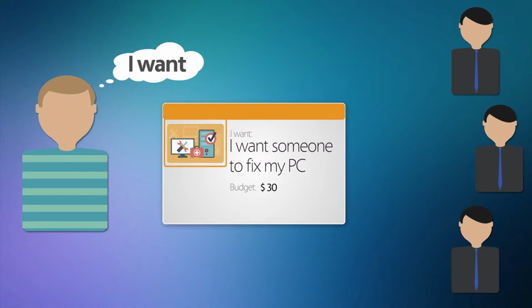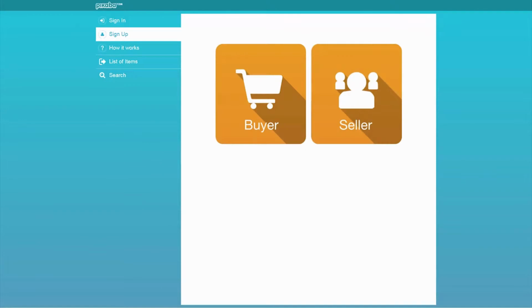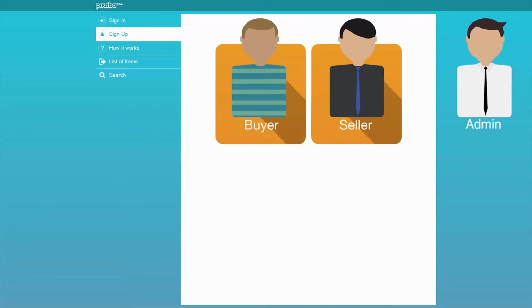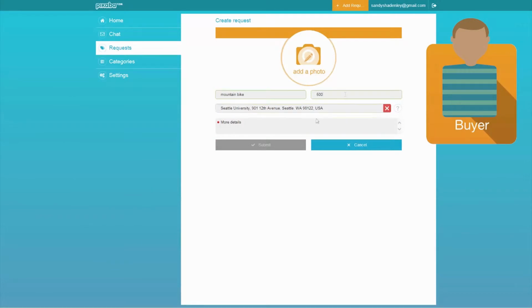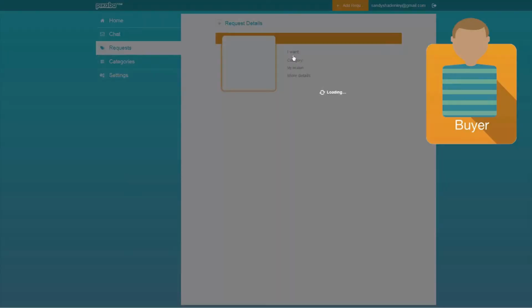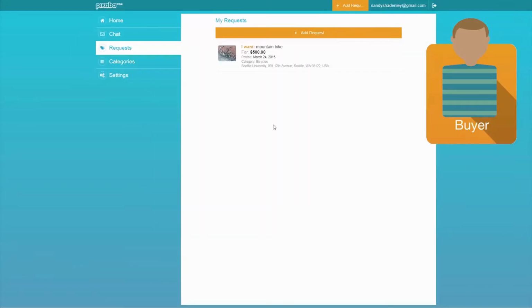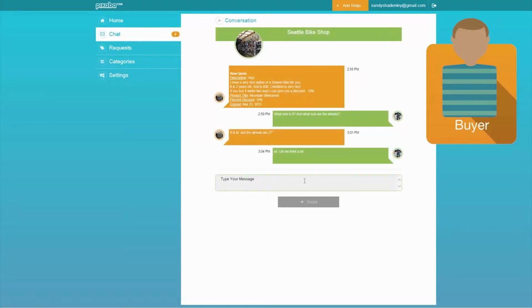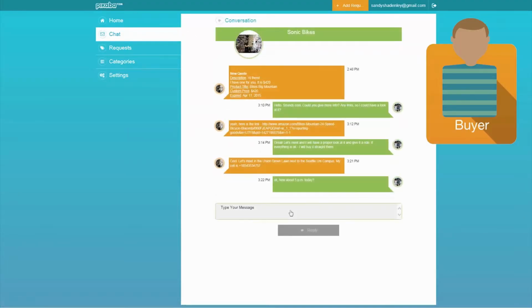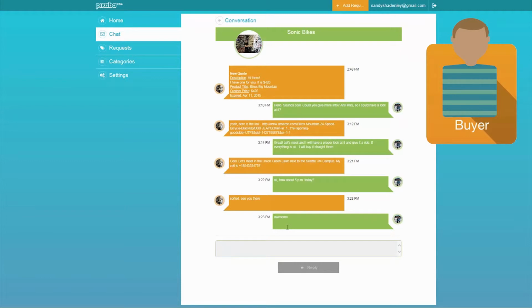Alright, now in details. There are three types of users in this system: a buyer, a seller, and an administrator. Let us have a closer look at the basic scenarios for each type of user. Here is how the buyer scenario looks. A buyer creates a request, "I want," and specifies additional information like budget, deadline, location, etc. After that, the buyer receives offers from sellers. They communicate through the chat within the app. The buyer chooses the best offer and closes the deal.